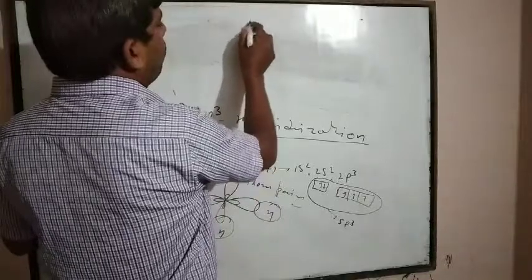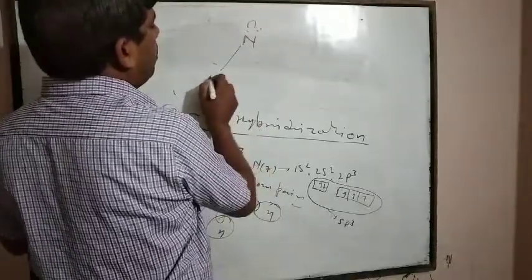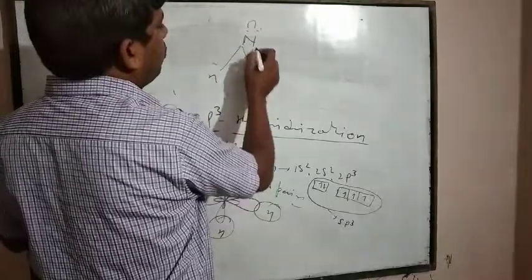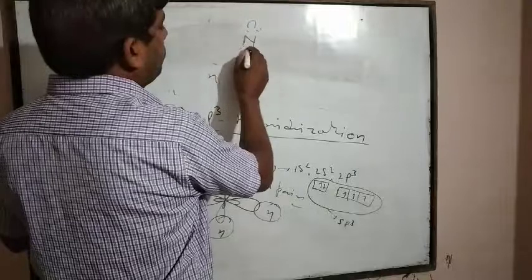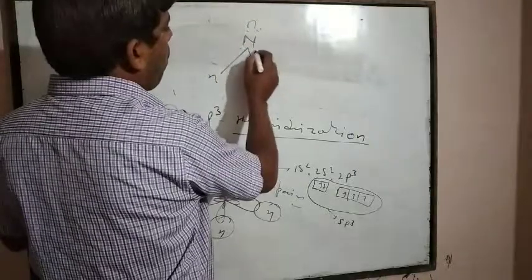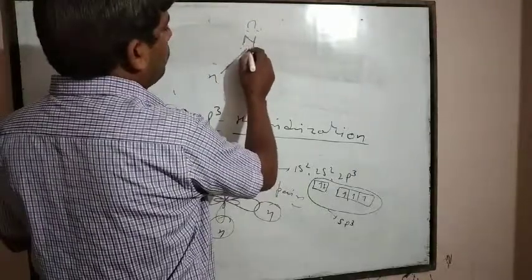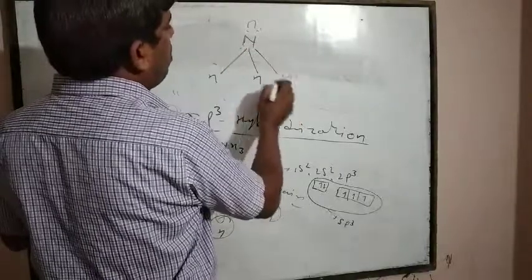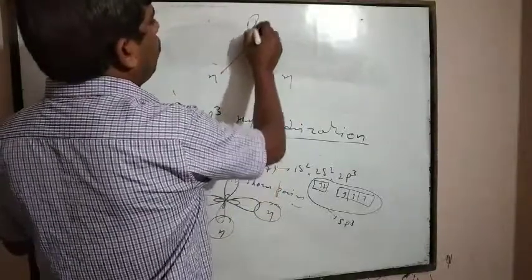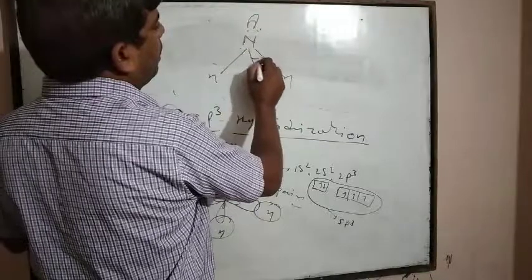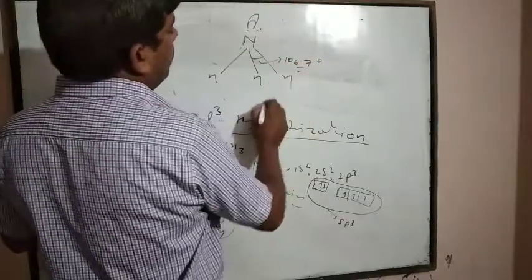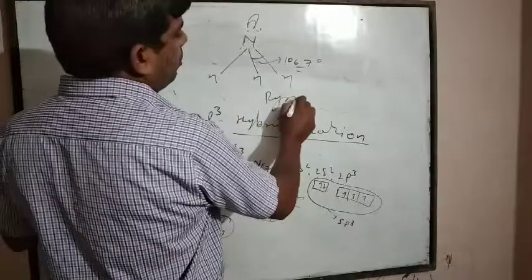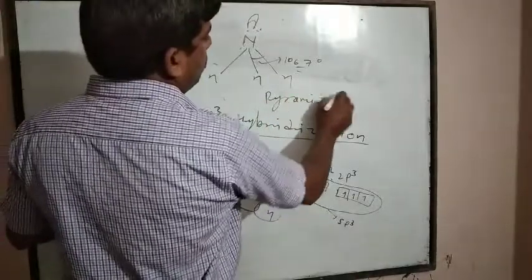Hydrogen, one lone pair, hydrogen, hydrogen, and one more hydrogen. The bond angle is 106.7 degrees. It has a pyramidal structure.